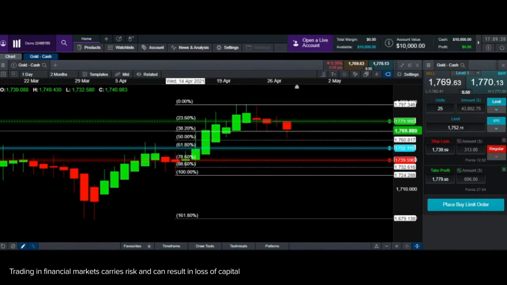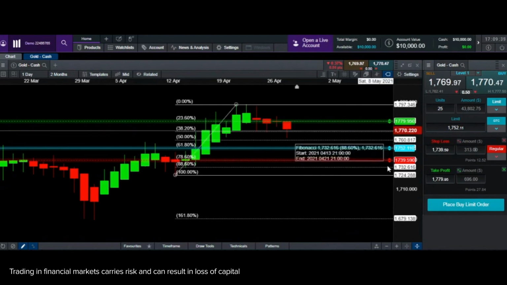Again, it varies from person to person. There are a lot of people who do it a different way. I'm just showing you the most basic principle that you can use to trade using Fibonacci. The same could be implemented even if you're investing. It does not necessarily have to be for trading alone.